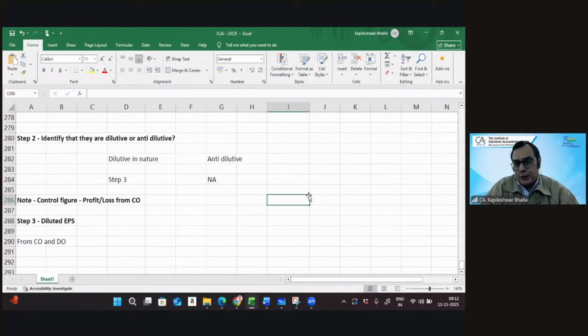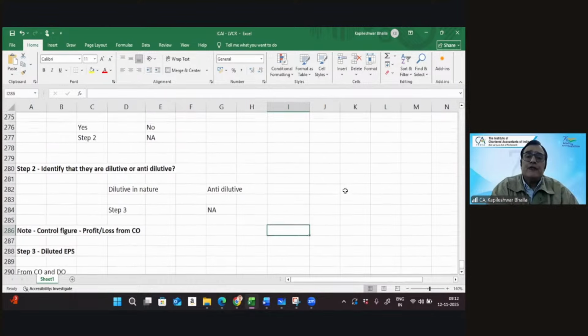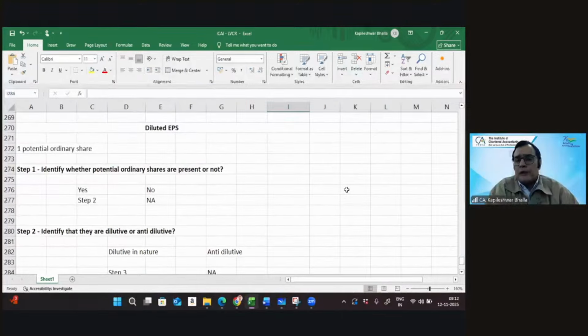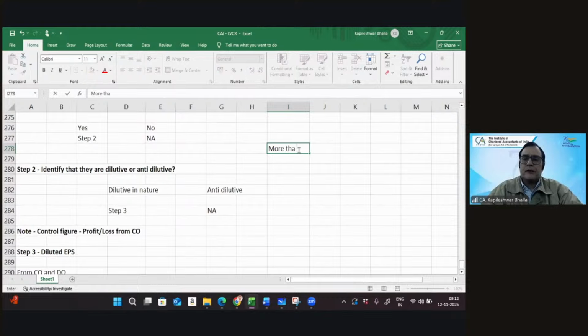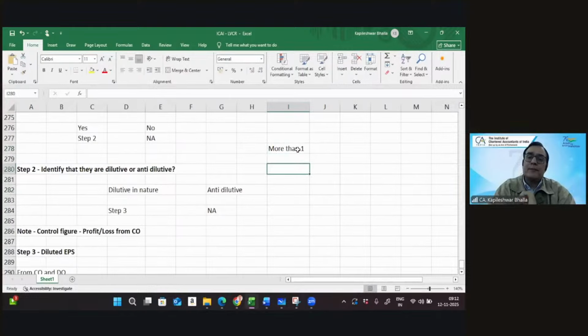That's the main distinction. Now, if you get more than one potential ordinary share, in terms of step two, the only change you've got to make is to create a statement of ranking.